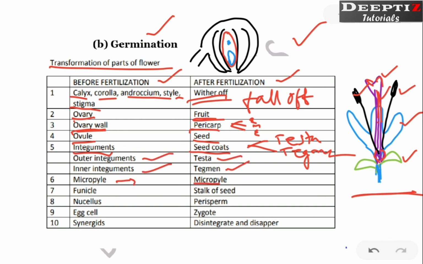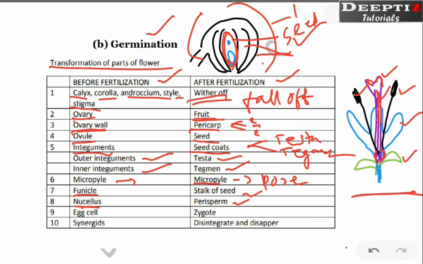Micropyle is going to remain as micropyle. Later it is going to become the pore of the seed, right? Funicle is going to become stalk of the seed. Nucellus is going to become perisperm. You know what? See, these are the outer and inner integument. This is the ovule going to become the seed, and whatever is there outside is going to become the fruit.